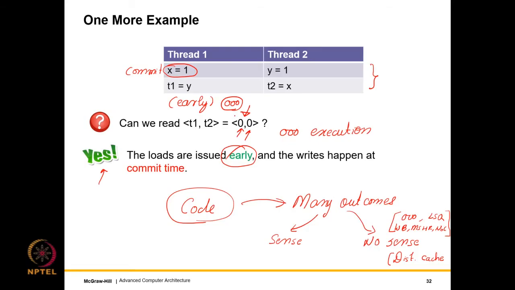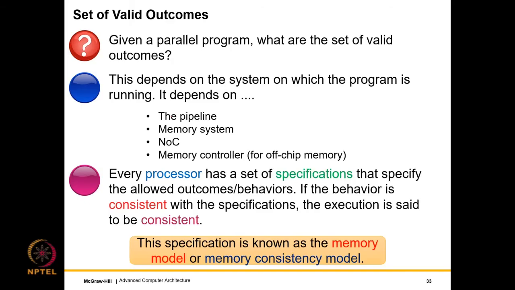Otherwise, if we run something on a parallel multi-core machine, we might end up with really bizarre outcomes for our programs, and none of our programs will work. So the key question that we should ask is, given a parallel program, what are the set of valid outcomes? And all of these entities, the out of order pipeline, memory system, NOC, and memory controllers for the off chip memory, all of them can play spoil sport.